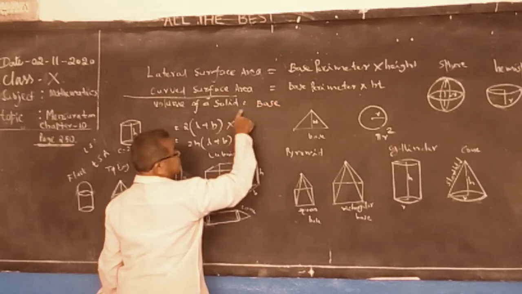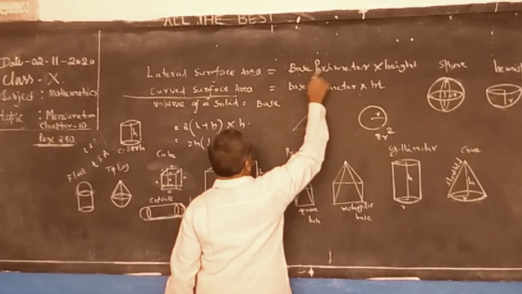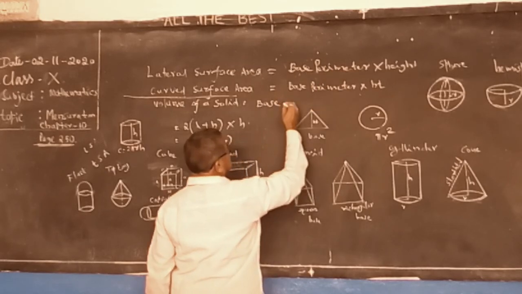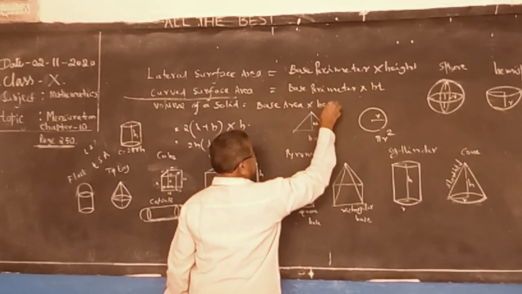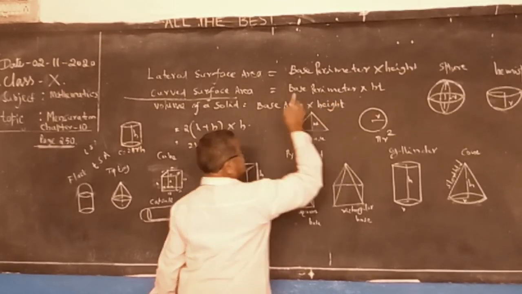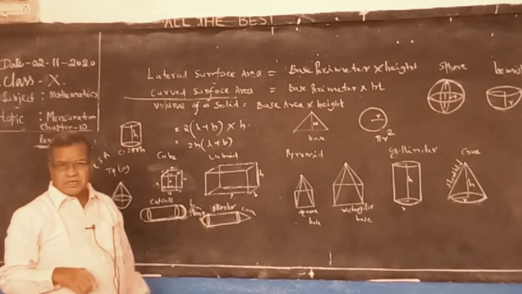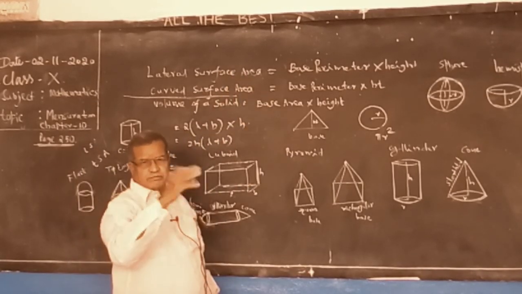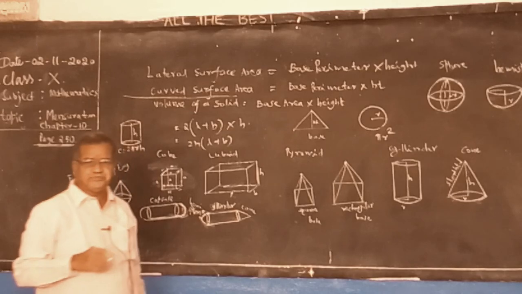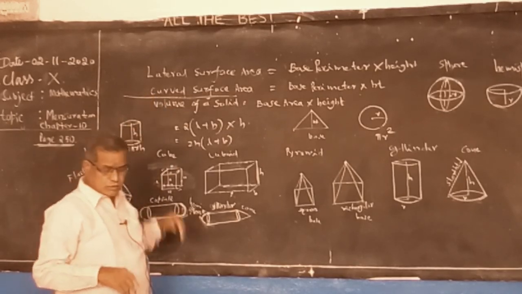Volume is concerned with area, so base area into height. These are the basic formulas. By using these, we can prepare all other solids' formulas. Please note down and practice.